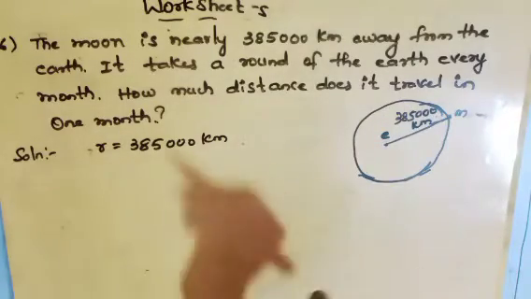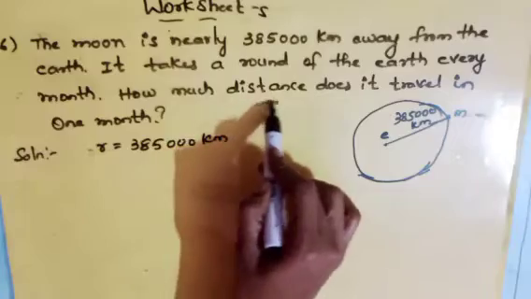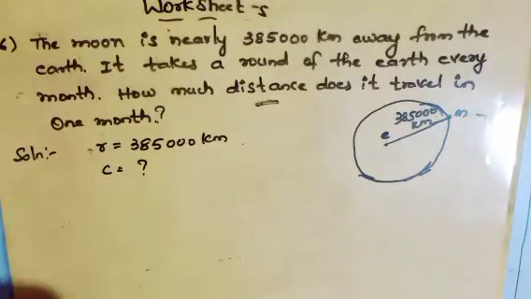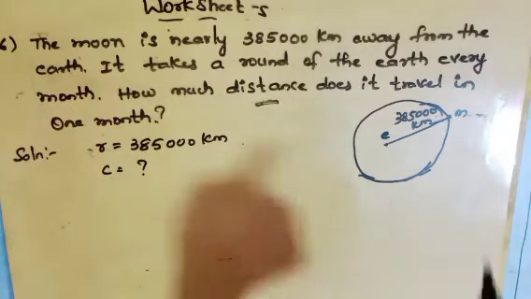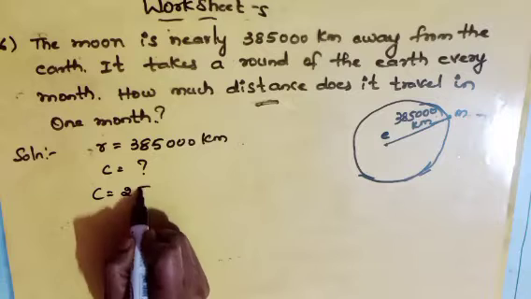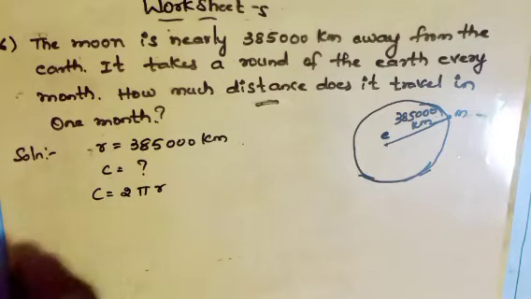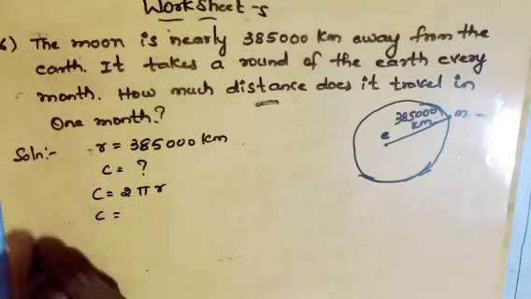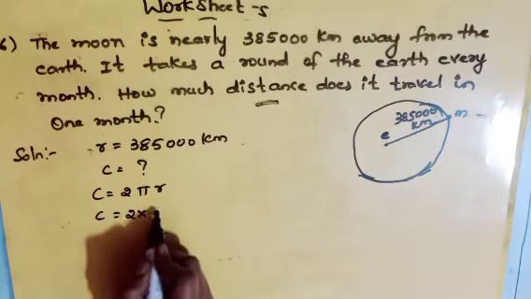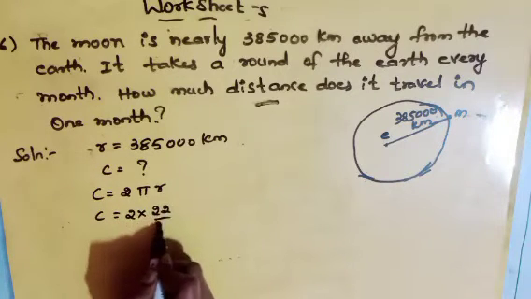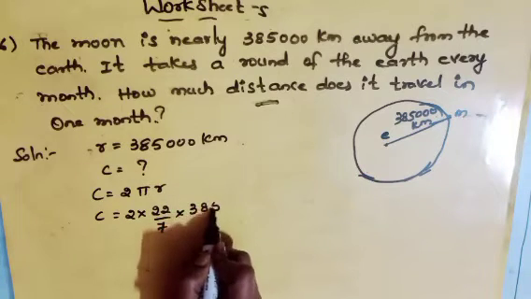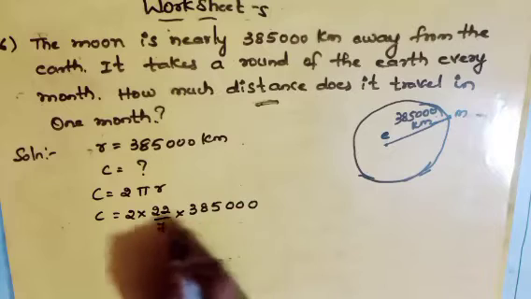So what we have to find? We have to find the distance. Distance means we have to find the circumference of the circle. So the formula to find out the circumference of a circle is C equals to 2 pi r. So we have to find the value of C. The value of r is given. So 2 into pi value is 22/7 into r, that is 3,85,000. So let us cancel.